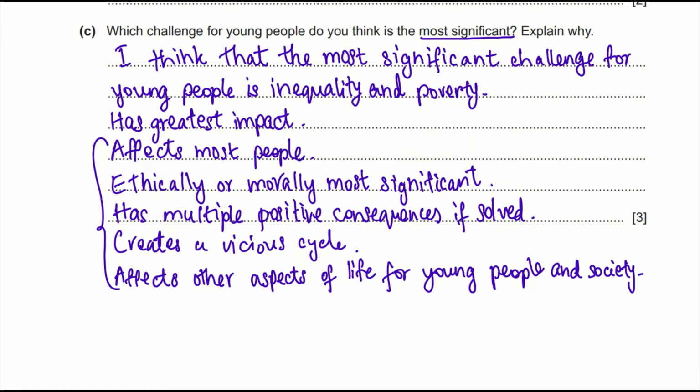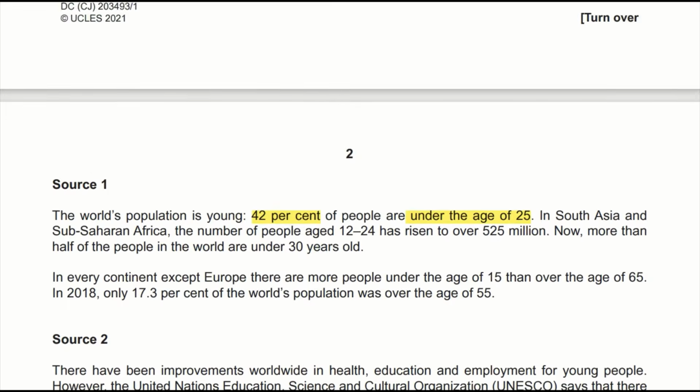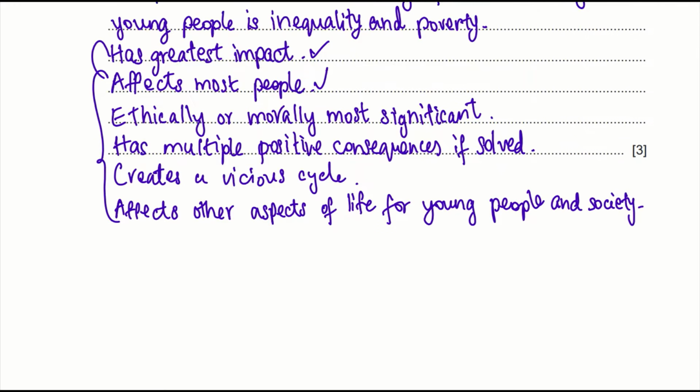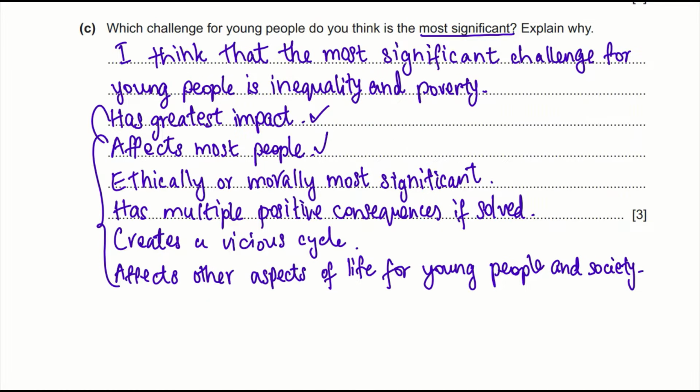Some of these can be found in the insert. For example, it has the greatest impact, probably affects most people. We saw that 42% of people are under the age of 25 in the world. And so you can see that these kind of points can get you 3 marks if you at least list out 3.